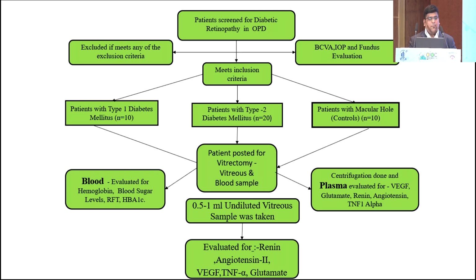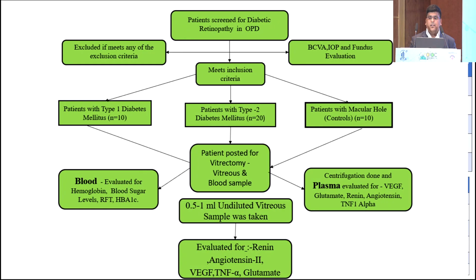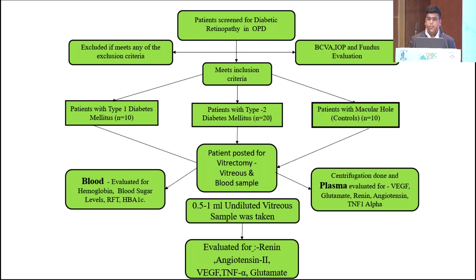Then we did blood sampling for those patients and evaluated hemoglobin levels, blood sugar levels, RFT, HbA1c, and also we took the plasma of the patient, centrifuged it to assess the levels of VEGF, glutamate, renin, angiotensin, TNF alpha. Also, these patients underwent vitrectomy and we took about 0.5 ml of undiluted vitreous sample and evaluated it again for renin, angiotensin 2, VEGF, TNF alpha and glutamate.